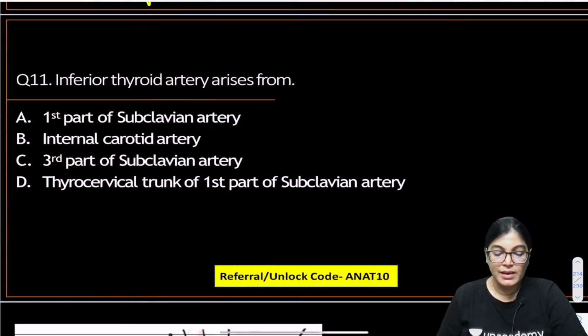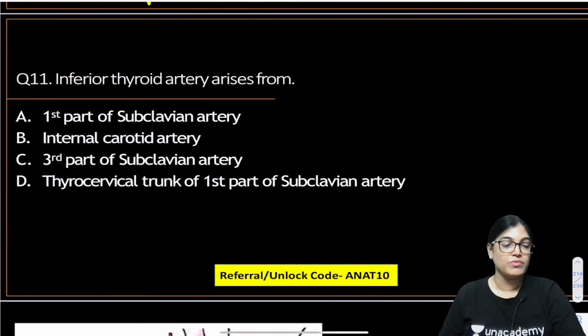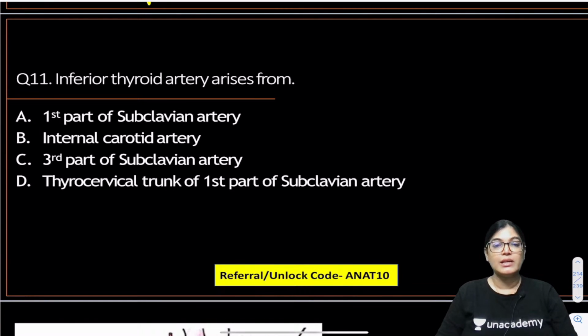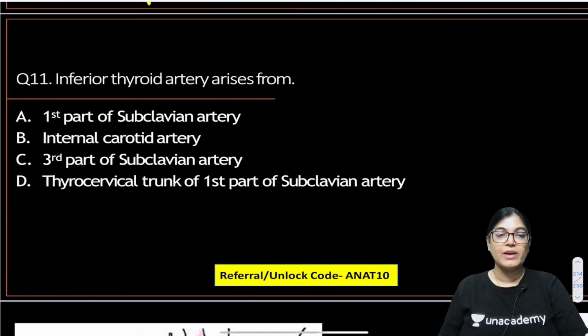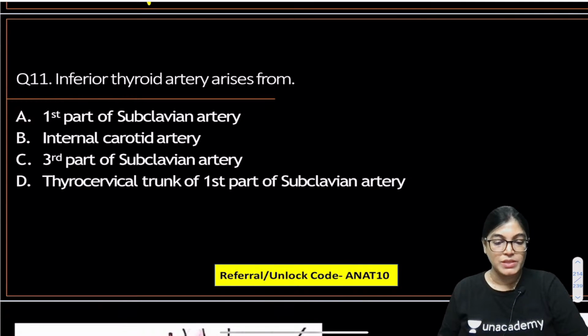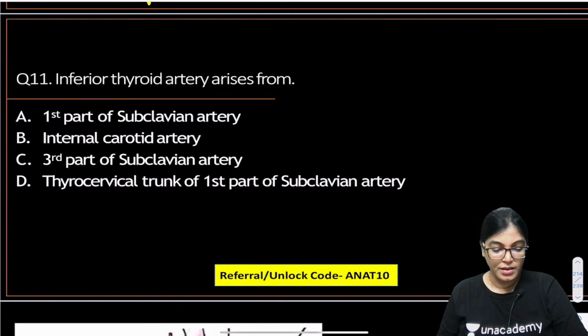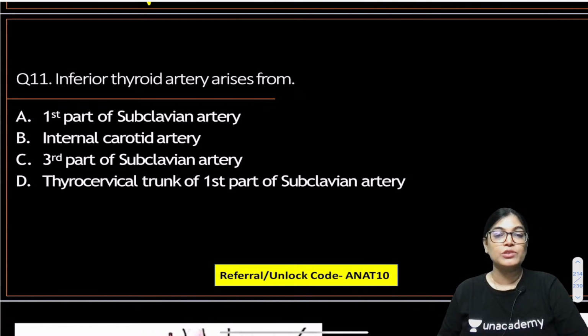Question number 11. Inferior thyroid artery arises from which of the following? First part of subclavian artery, internal carotid artery, third part of subclavian artery, or thyrocervical trunk of the first part of subclavian artery.